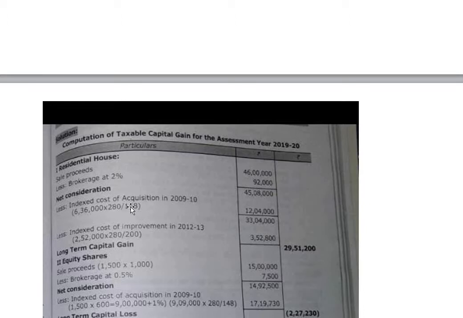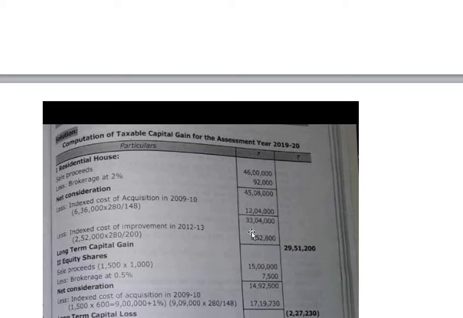So, indexed cost of acquisition is cost divided by acquired year index into sales year index. So, cost 6,36,000, purchased in 2009-10, index is 148, into sales year index 280, 12 lakh 4,000.